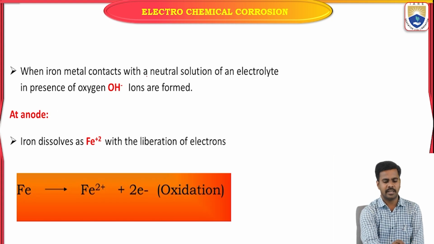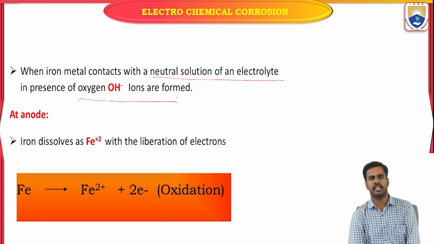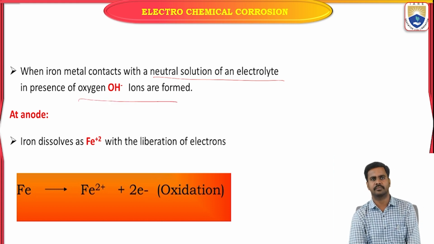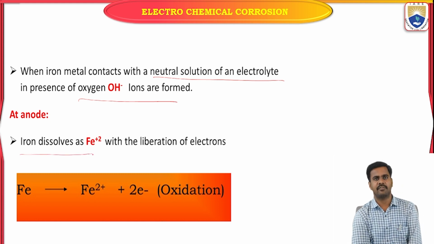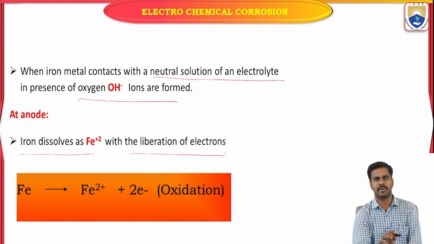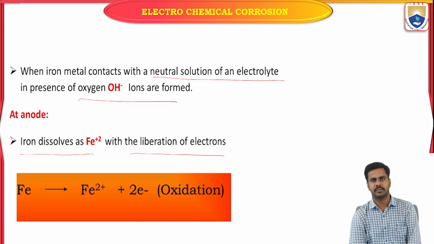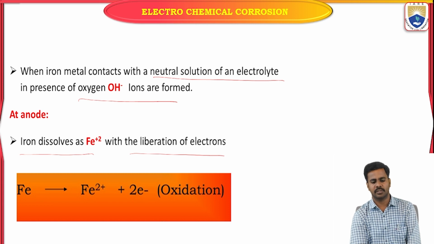When iron metal contacts a neutral solution of an electrolyte in the presence of oxygen, OH minus ions are formed. Iron dissolves as Fe2+ with the liberation of electrons. So here I am going to see the mechanism in the presence of neutral medium.